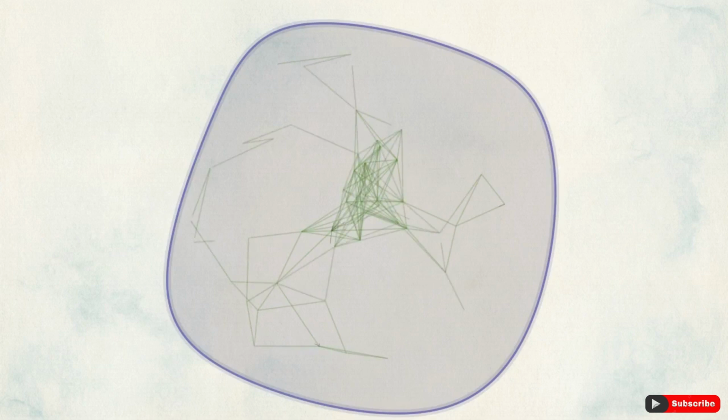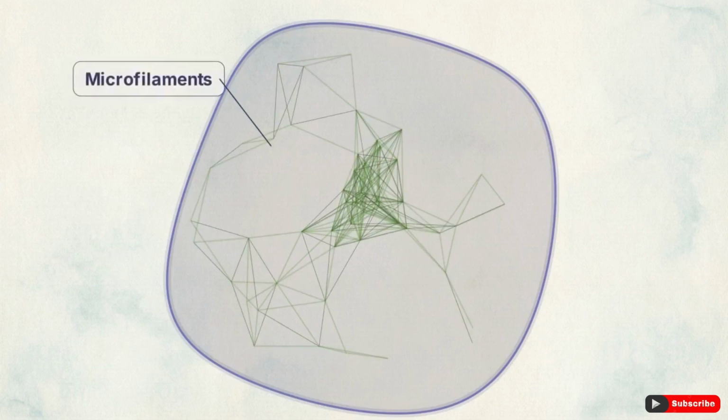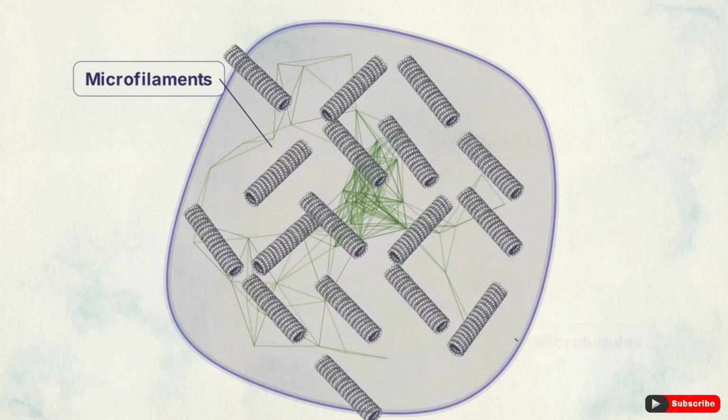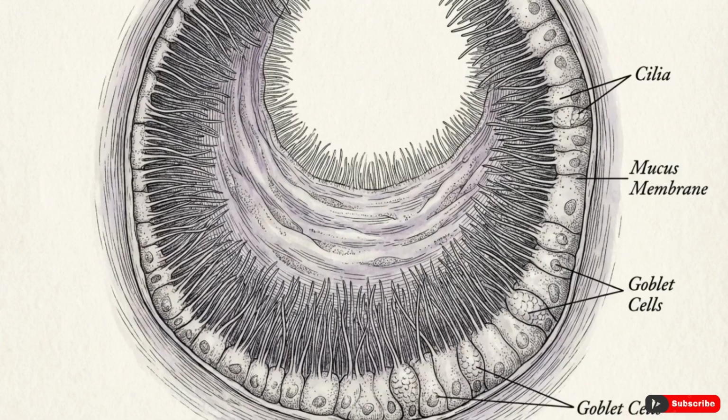Cells maintain their shape through a cytoskeleton. This internal framework consists of thread-like protein microfilaments and thin, hollow tubes called microtubules. Some cells use external structures for movement. In the human respiratory tract, for example, cells are lined with cilia.